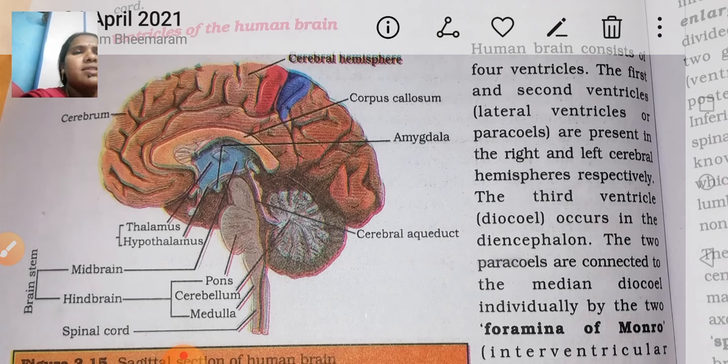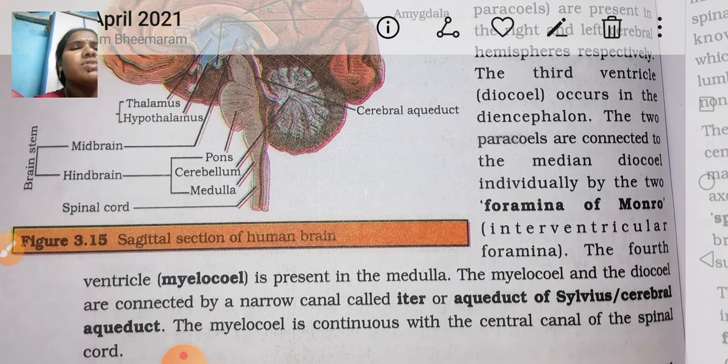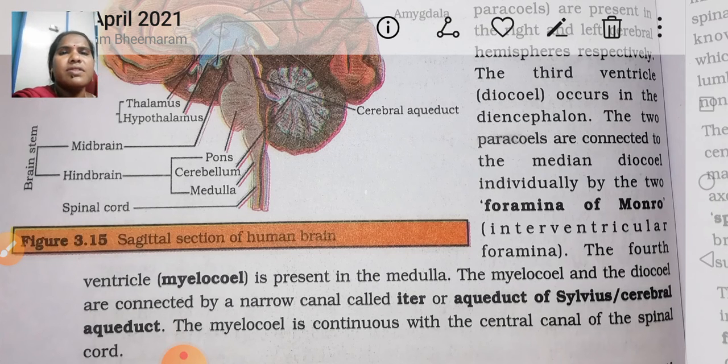Next, the third ventricle occurs in the diencephalon. The two lateral ventricles are connected to the third ventricle by the interventricular foramen. The fourth ventricle is present in the medulla. The third and fourth ventricles are connected by a narrow canal called the aqueduct of Sylvius, or cerebral aqueduct. The fourth ventricle is continuous with the central canal of the spinal cord.